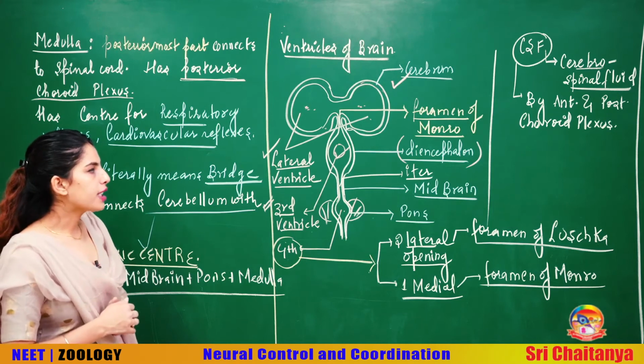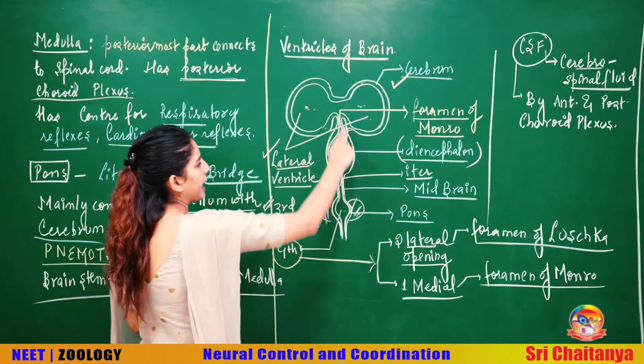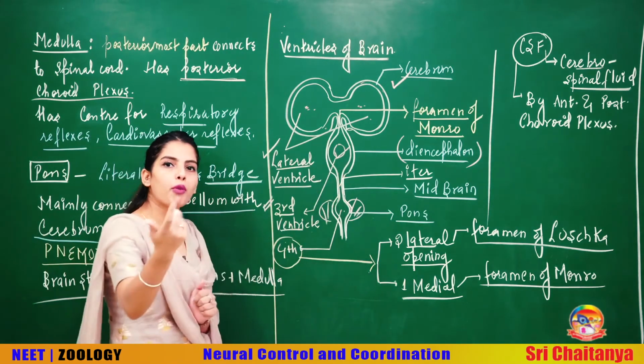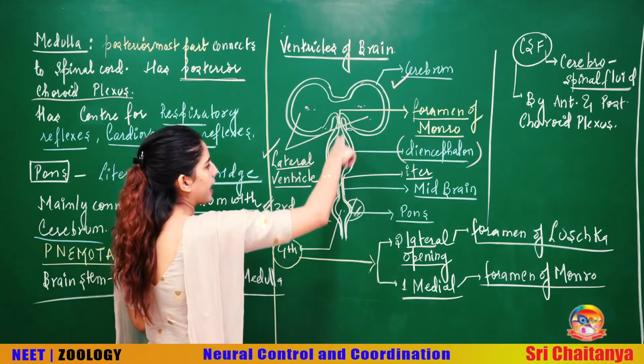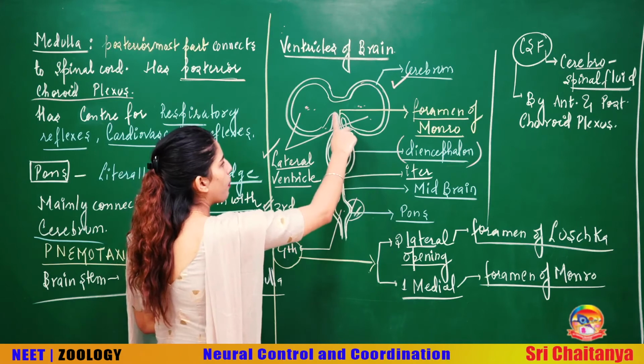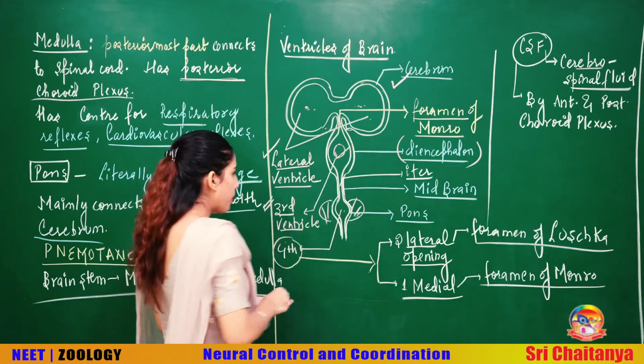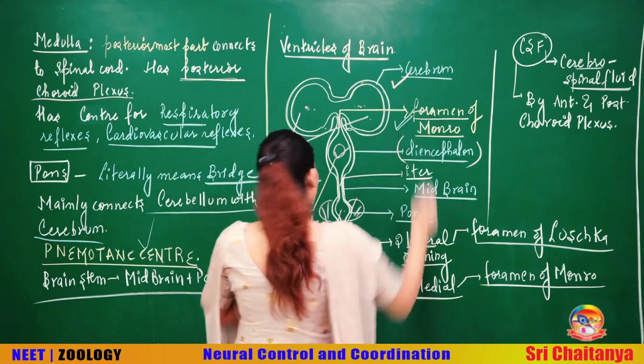If I want to ask you, beta, the lateral ventricles are connected with the third ventricle with the help of which opening? If I say your lateral ventricles are connected with this ventricle with the help of an opening present over here, that opening is called the foramen of Monro.